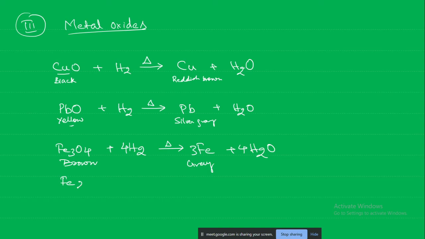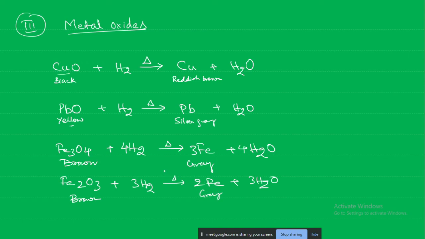Ferric oxide Fe2O3 also can be reduced to give the iron, that is gray color, and water. This is also brown in color.